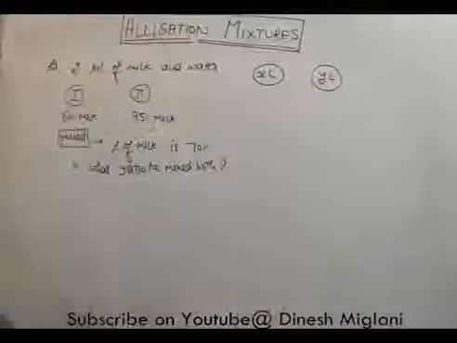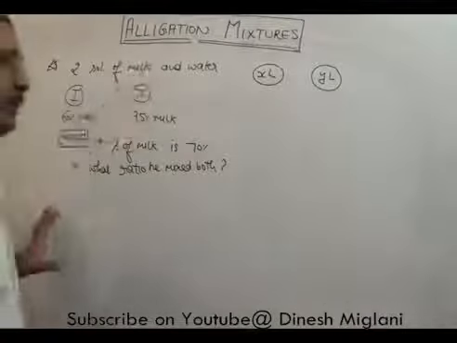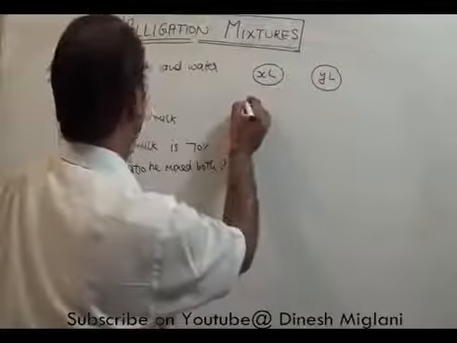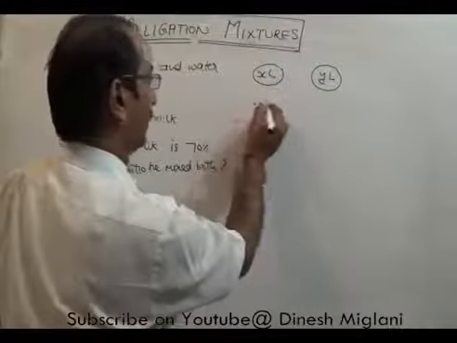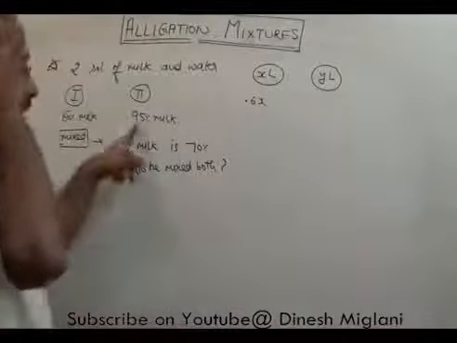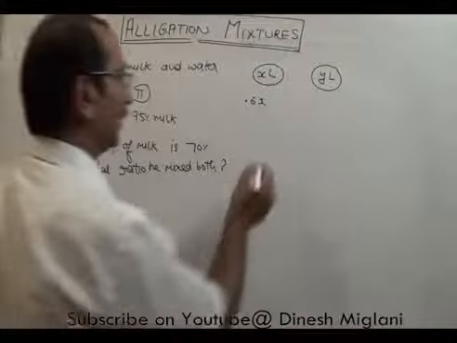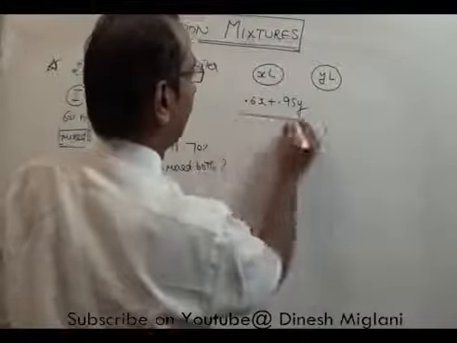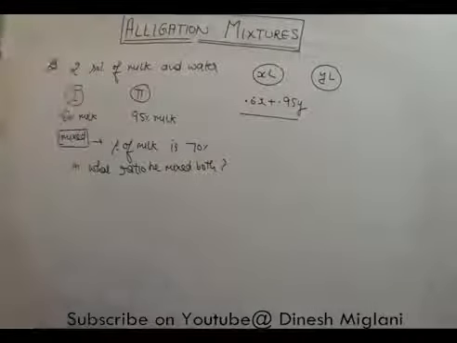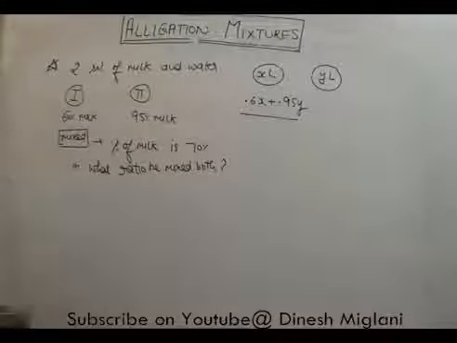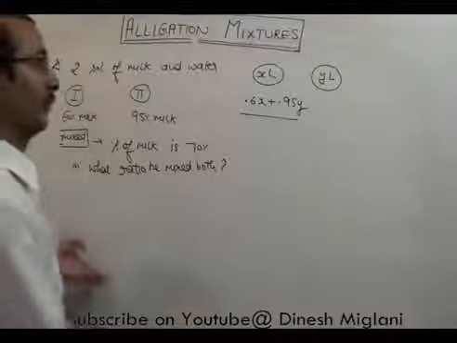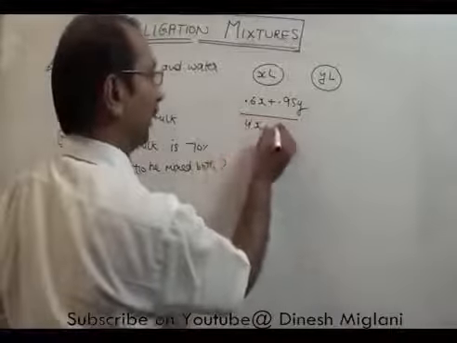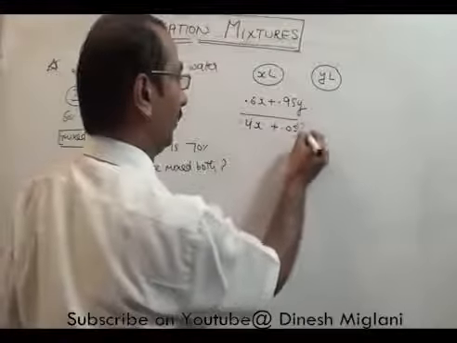In the first case it contains 60% milk, which means the milk is 0.6x. The second contains 95% milk, so the milk is 0.95y. Similarly for water: if 0.6 is milk, the water would be 0.4x, and in the second the water is 0.05y.